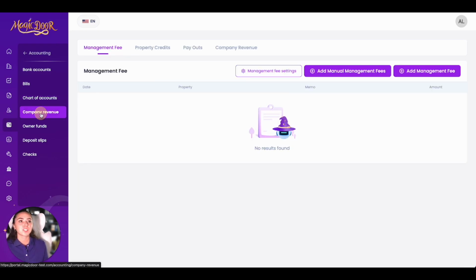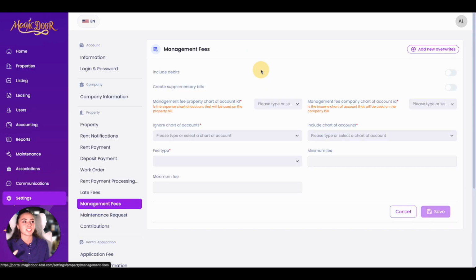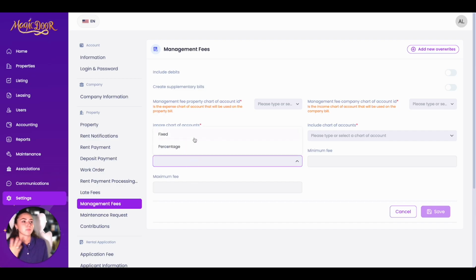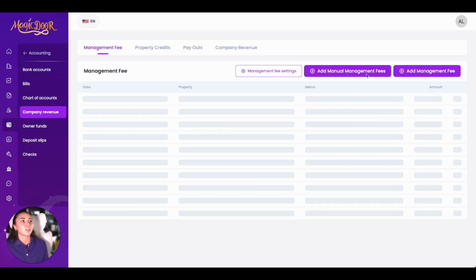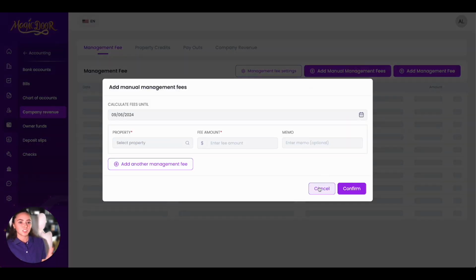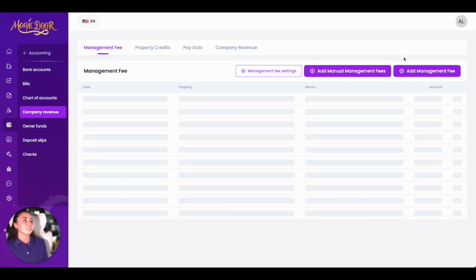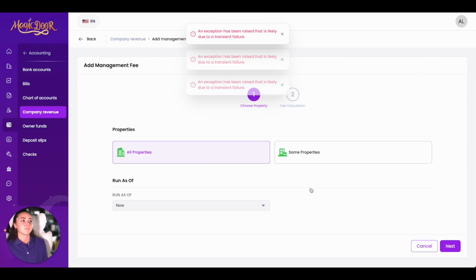So then we can go to company overview. Here, this is about your property management company. So you can adjust your management fees. This will take you directly to settings. In settings is where you are going to add your fee type, whether that's going to be percentage or fixed, your minimum fee, just all the information pertaining to your fees. You can also add manual management fees, doing it this way. And you can add management fees, doing it this way.